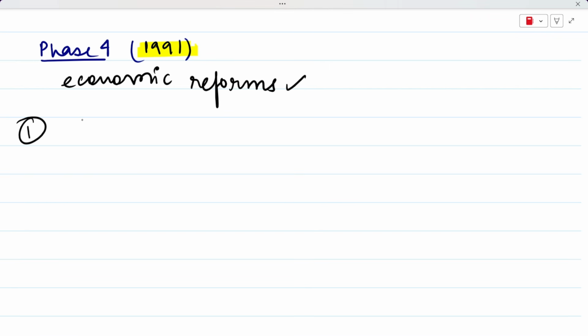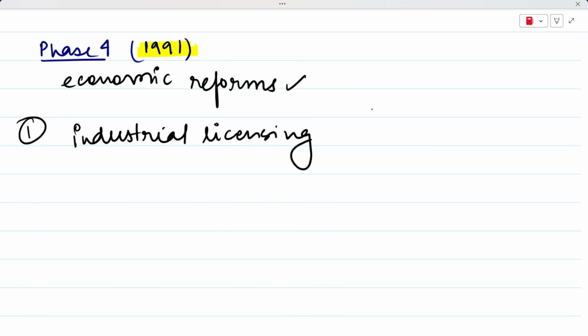So phase 4 begins from 1991 onwards, and during this phase India introduced a lot of economic reforms which shaped how the economy looks right now. So these economic reforms are very important to know about, right? First key reform was industrial licensing that we have been talking about. Industrial licensing during this phase was abolished for a lot of industries, right?